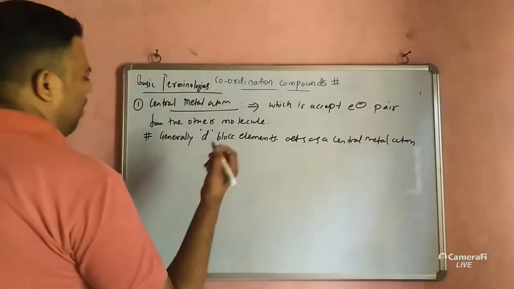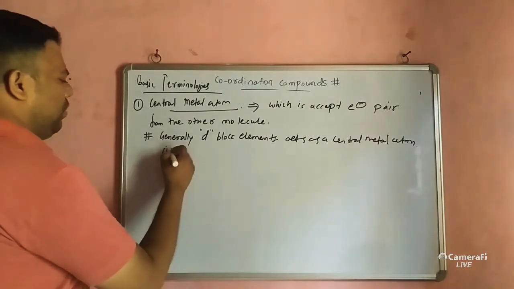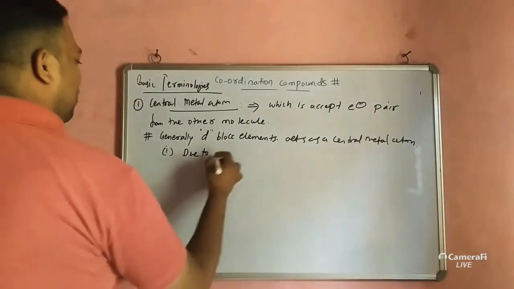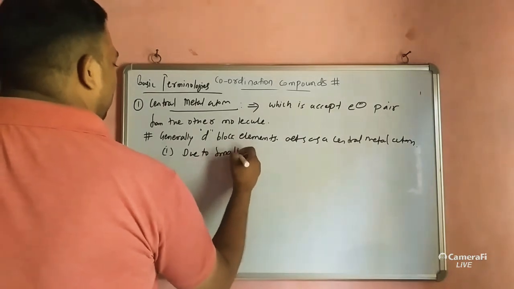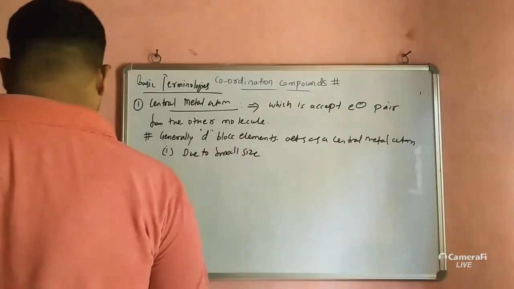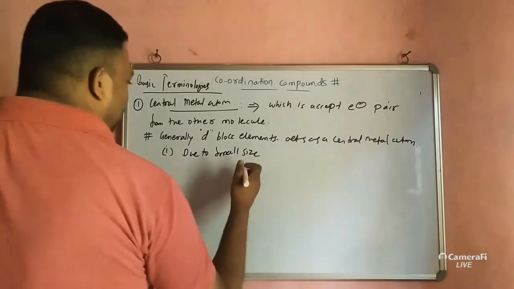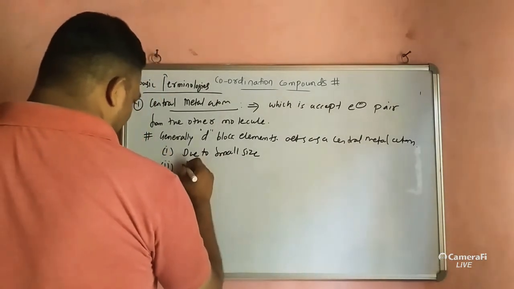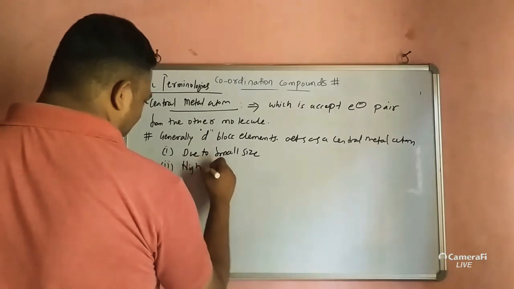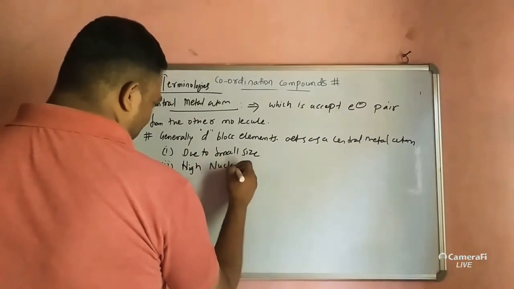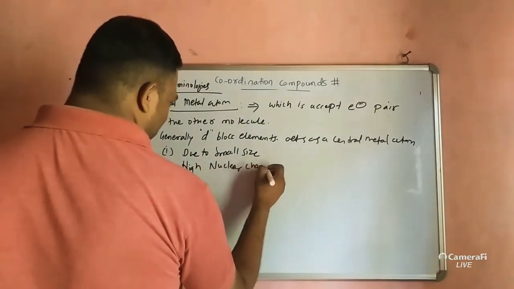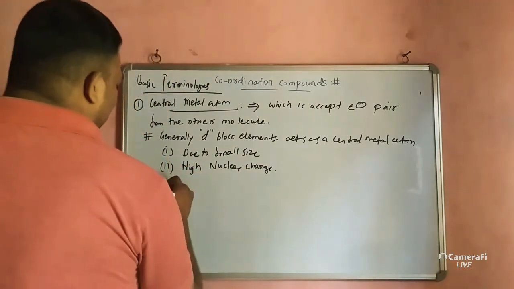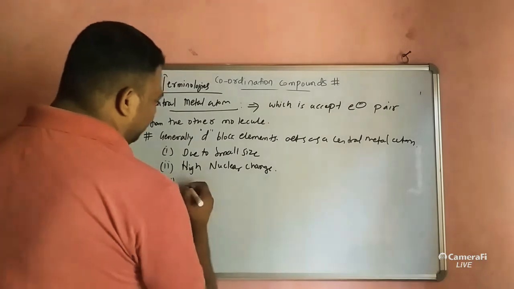And why is it like this? These reasons are also very important. Due to small size, high nuclear charge. One more we can mention, that is third.